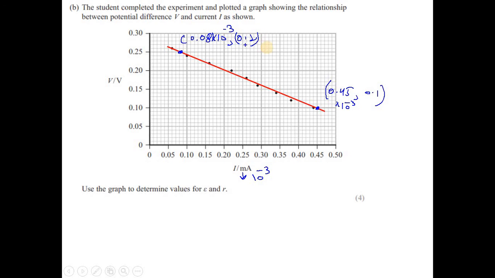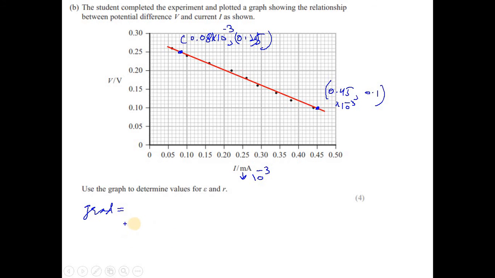Now let's find the gradient. If you find the gradient, then the gradient would be equal to y2 minus y1 over x2 minus x1. So 0.1, this is 0.25, I guess. Yeah, 0.25 here.